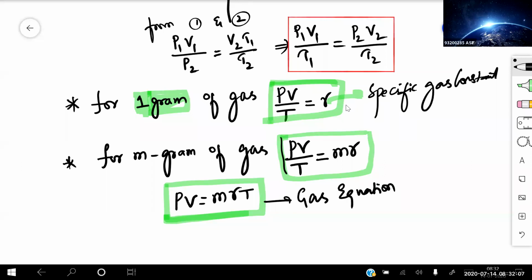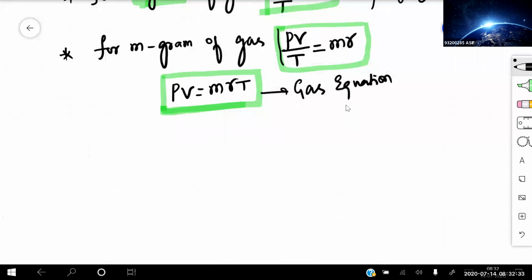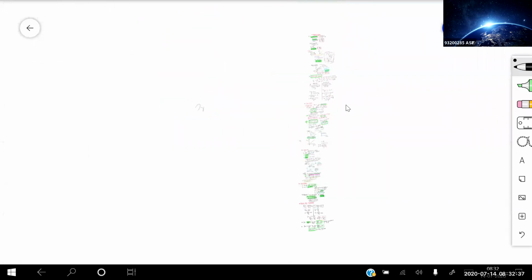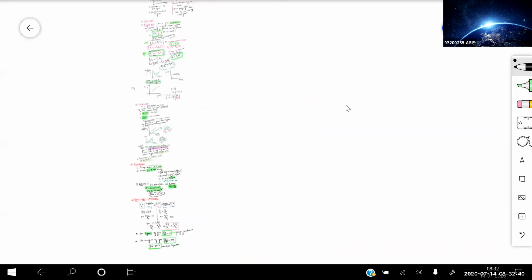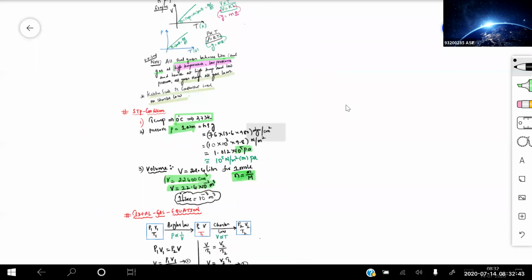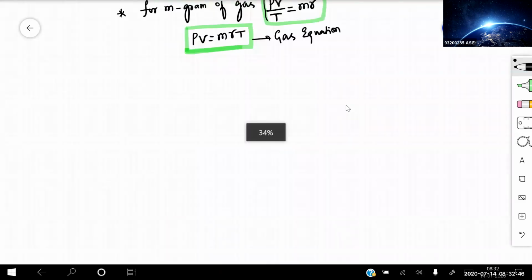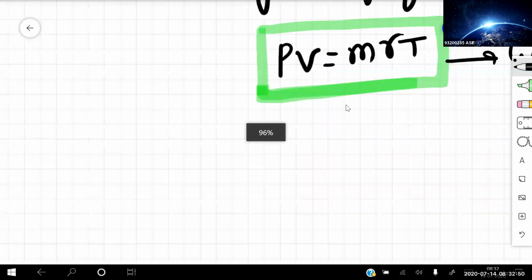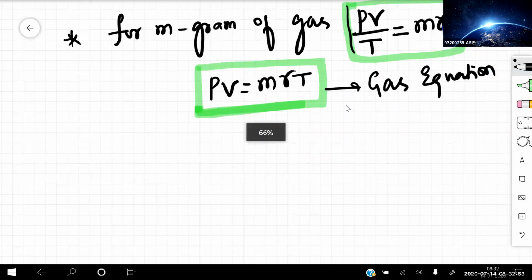That small r is known as the specific gas constant. For m grams of a gas, PV by T is equal to M into R. So PV is equal to MR into T, which is known as the gas equation. Clear? Next one, again important.